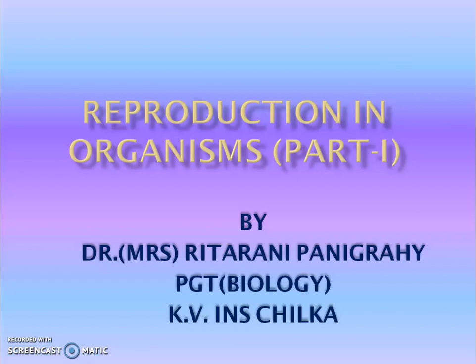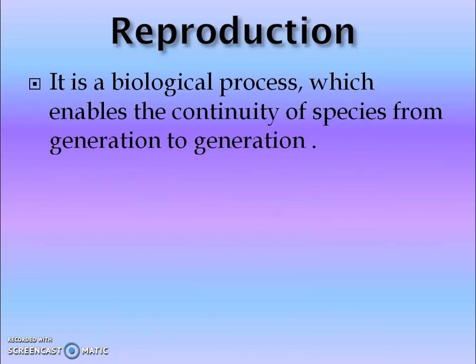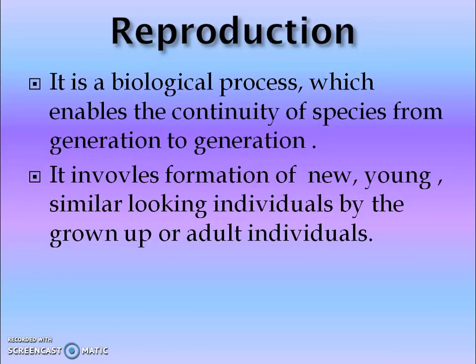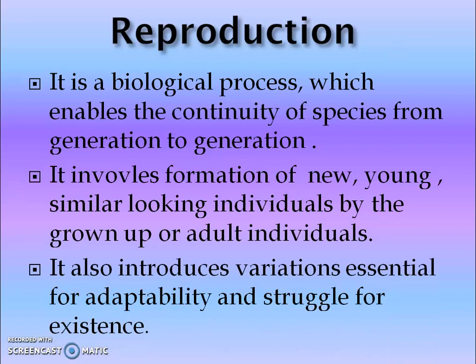It involves formation of new, young, similar looking individuals by the grown-up or adult individual. It also induces variations essential for adaptability and struggle for existence. It does not introduce variation in all cases, but in sexual reproduction it introduces variations.